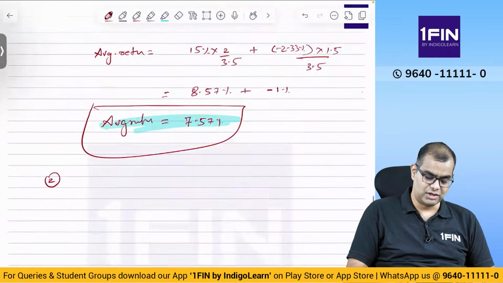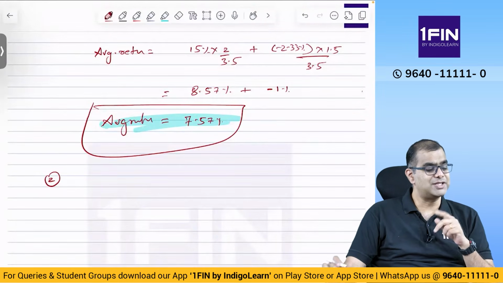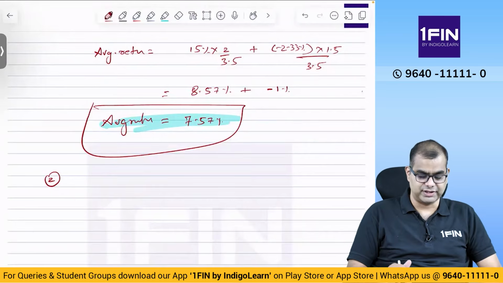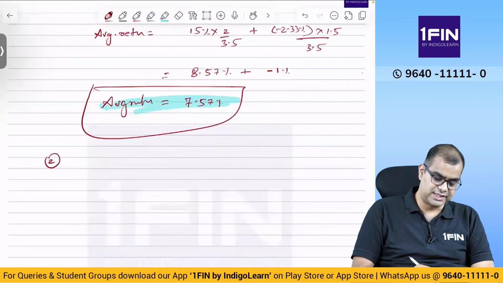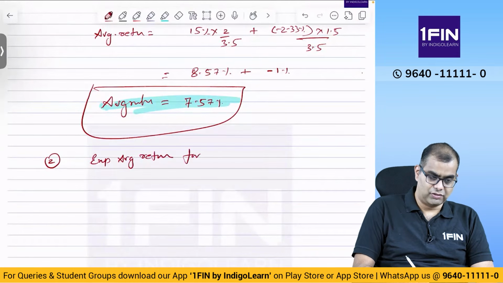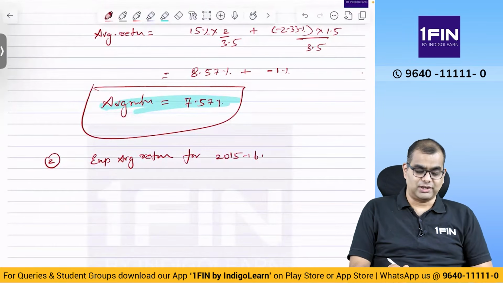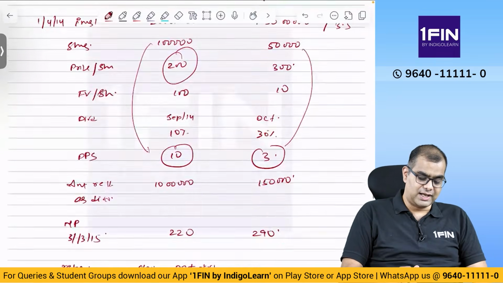Okay, change comes now. What is the second part of the question? Second part is to analyze the expected average return for the year 15-16. So next year, what is the expected return? Expected average return for 2015-16. Now in this there are joint probabilities.